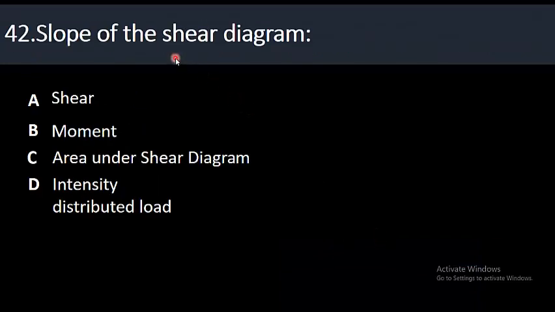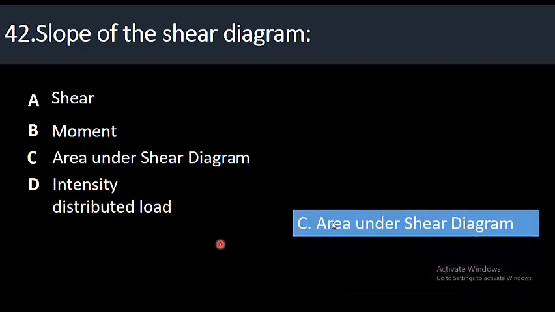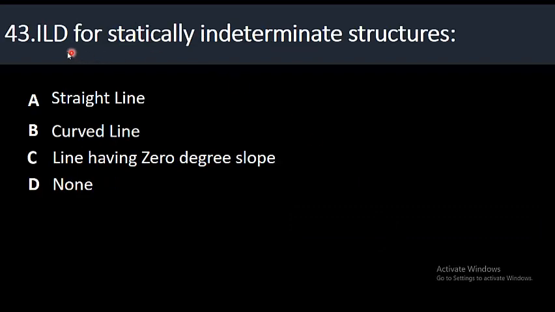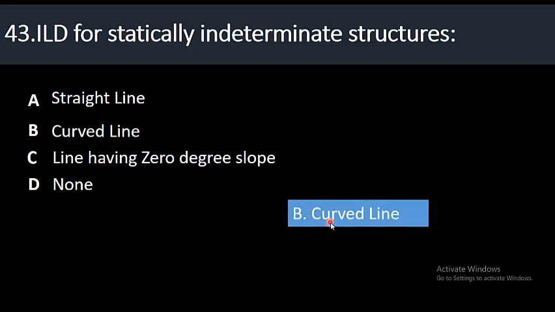42. Slope of the shear diagram is: shear, moment, area under shear diagram, intensity of distributed load. The right answer is C, area under shear diagram. 43. ILD for statically indeterminate structure is a straight line, curved line, line having 0° slope, or option D, none. The right answer is curved line. ILD for statically indeterminate structure is a curved line.